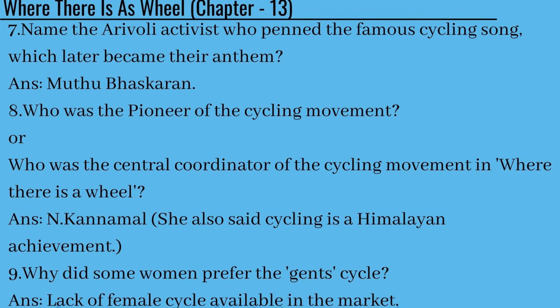The 8th question is, who was the pioneer of the cycling movement? Or they can ask this question a different way: who was the central coordinator of the cycling movement in Where There Is a Wheel? And the answer is N. Kannamal. N. Kannamal was the central coordinator of the cycling movement. One more thing you are supposed to know is that he has also said that cycling is a Himalayan achievement. They can also ask this in a different context: who said that cycling is a Himalayan achievement? And the answer is N. Kannamal. So make sure that you prepare for the 3 different ways of asking this kind of question, which I've just put up on the screen.